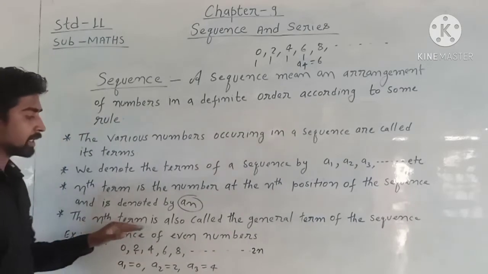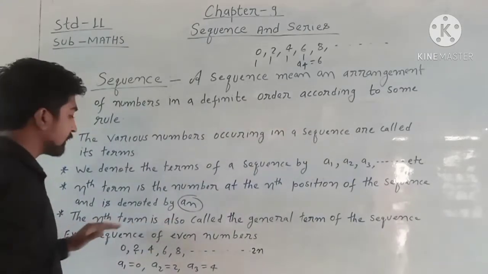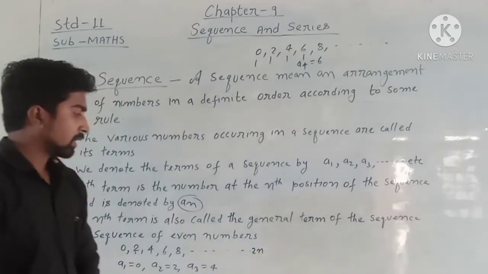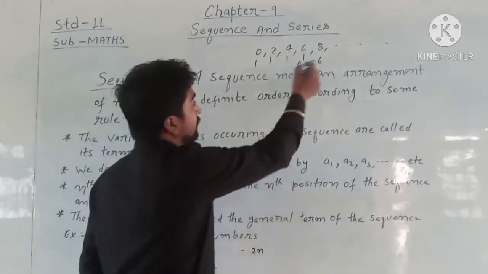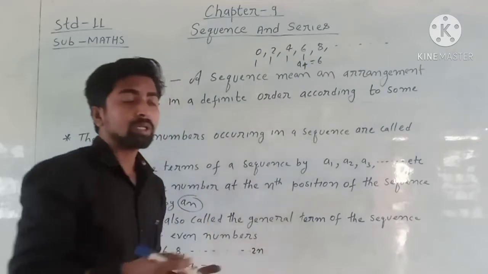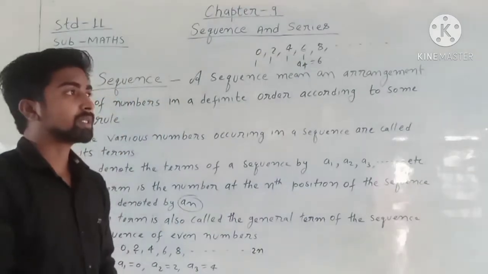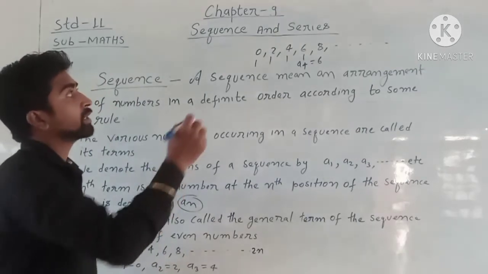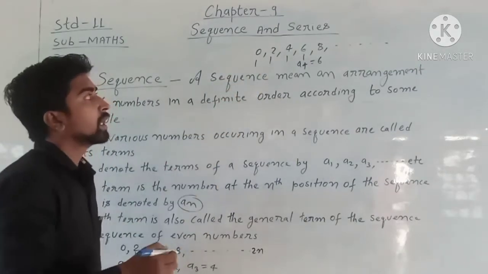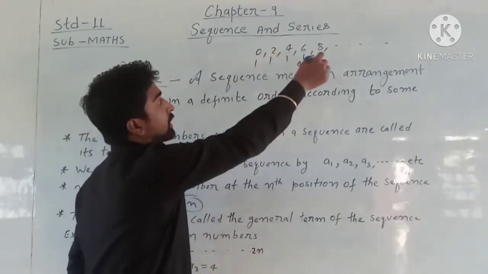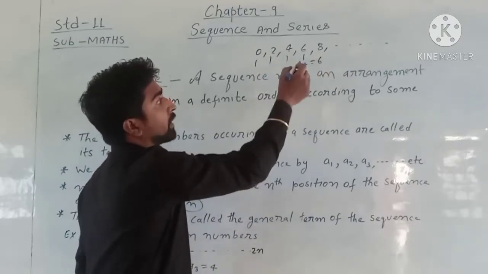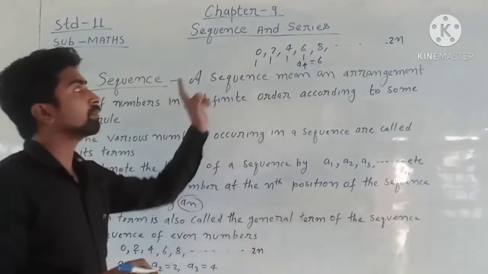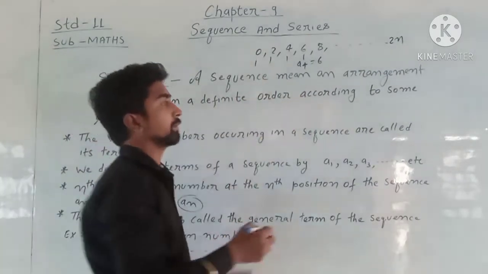The nth term is also called the general term of the sequence. By following the nth term we can generate the whole sequence. So the nth term of this sequence of even numbers is 2n.